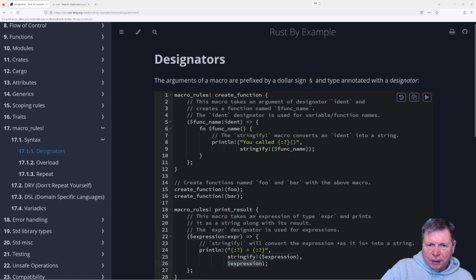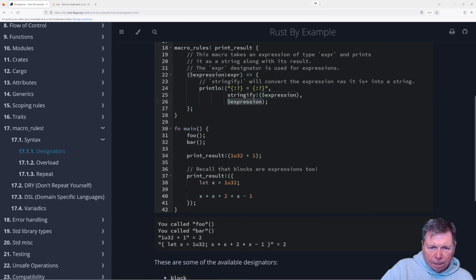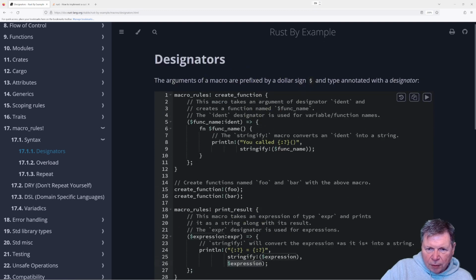Okay, so let's run this, because I'm curious to see what will happen. Oh, right, down here. You called foo, double quotes, you called stringify function name.